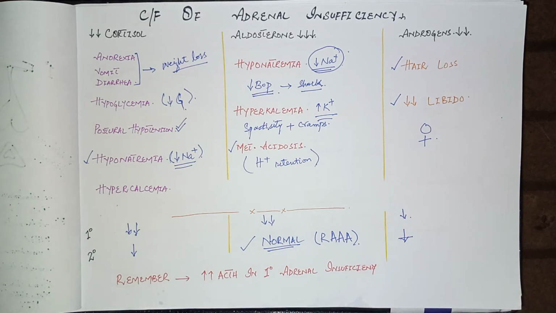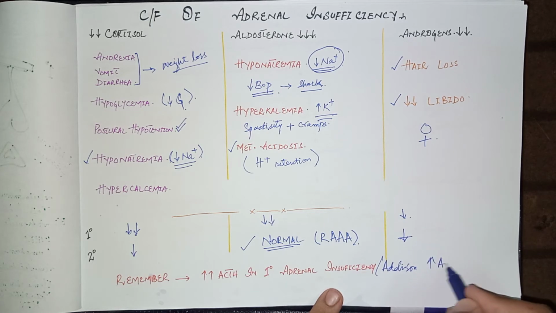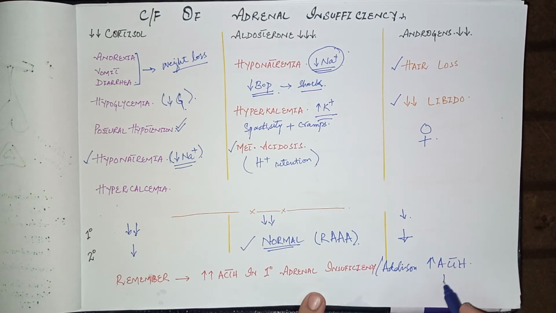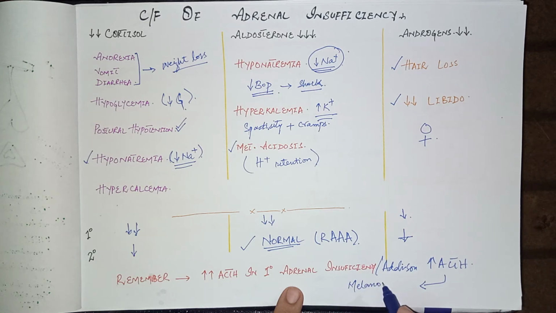Remember, the important point here is the increased amount of ACTH in primary adrenal insufficiency, which is Addison's disease. Because of the feedback mechanism, this increased ACTH stimulates the melanocortin receptors.